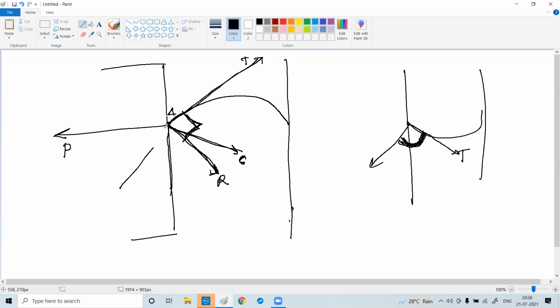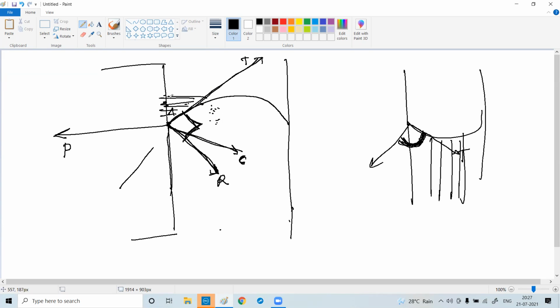Now here what happens? Why is it like this? Because the cohesive forces in mercury are very weak. They are not able to pull it down. And the adhesive forces between the solid and the liquid surface are very high, because of that they are pulling it upward. The cohesive forces between the mercury molecules are weak, and they are not able to pull it down.